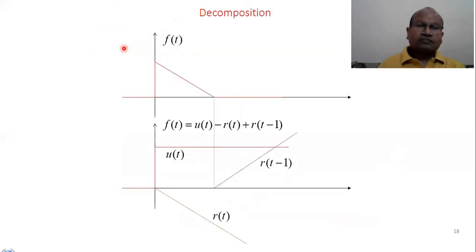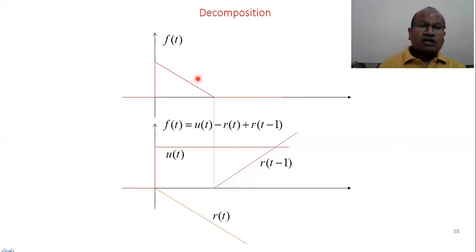Now, generally what happens in signal processing, in signal analysis, the signal is decomposed for further analyzing the signal and applying the signal in different systems. So can we decompose this signal? If the signal is there, can we decompose this signal in terms of elementary signals?